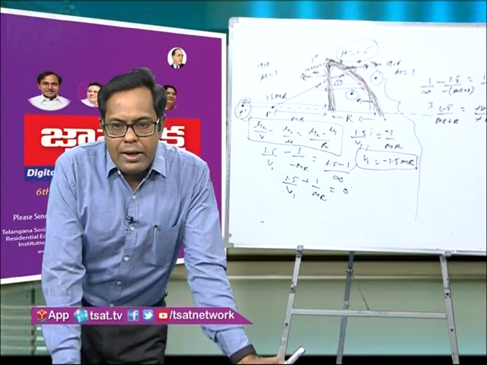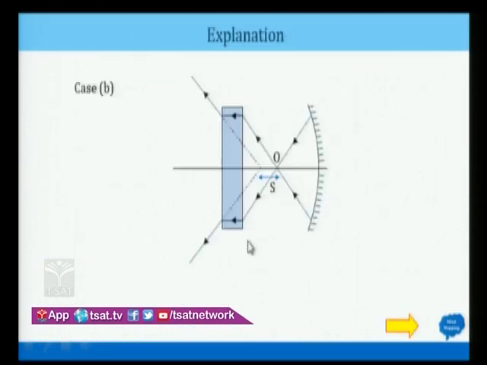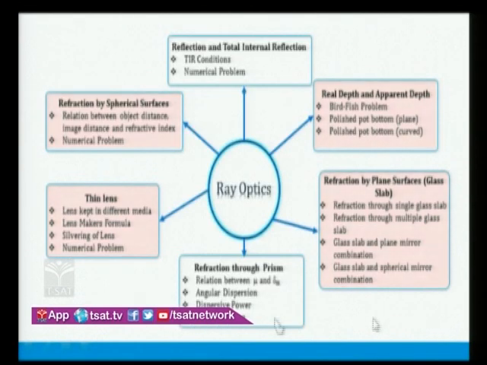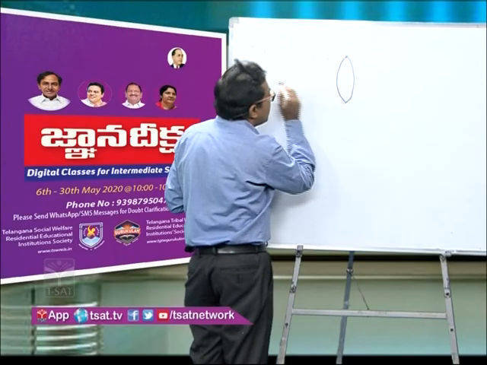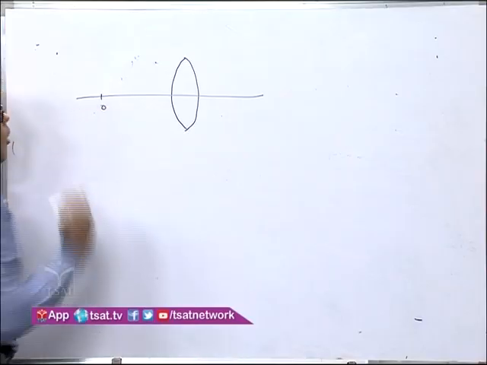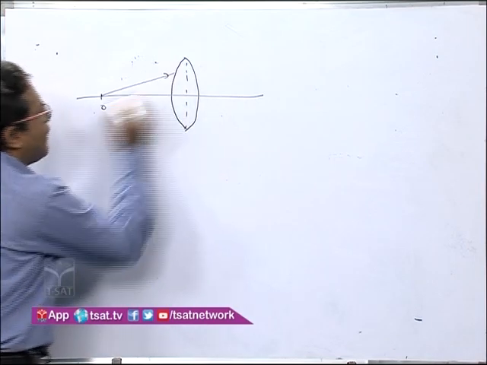Now in the second case, if you go for this one, what I mean to say here is that when you are going for the refraction through the lens, let us go for the Lens Maker formula. Now we'll talk about the Lens Maker formula right now. Now what is the Lens Maker formula? See, let us consider we have a lens. This is the object. Now the ray is coming from this object like this.